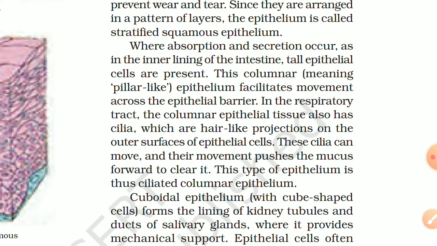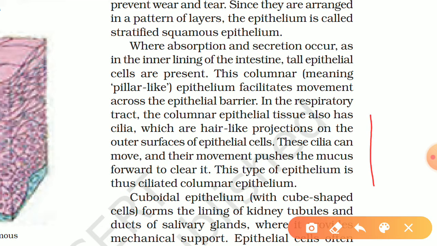In the respiratory tract, the columnar epithelial tissue also has cilia, which are hair-like projections on the outer surface of epithelial cells. These cilia can move and their movement pushes the mucus forward to clear it. This type of epithelium is the ciliated columnar epithelium. Cilia means what?